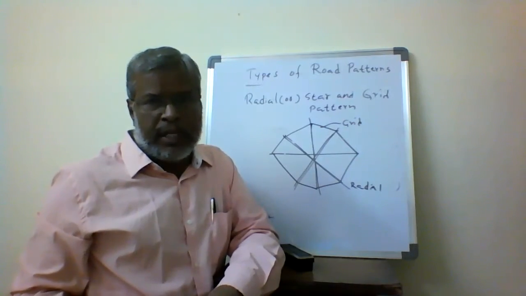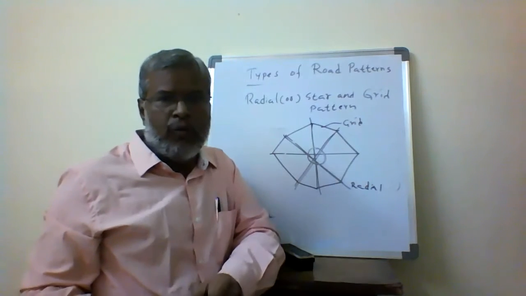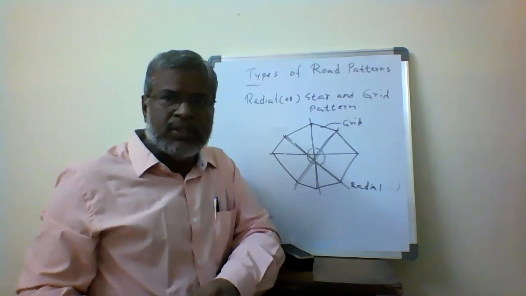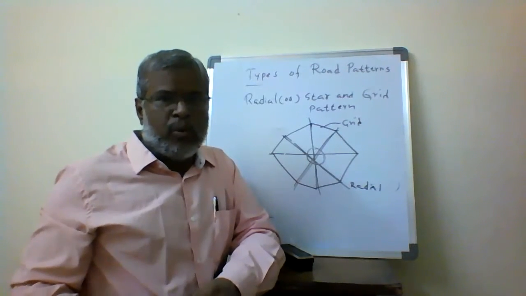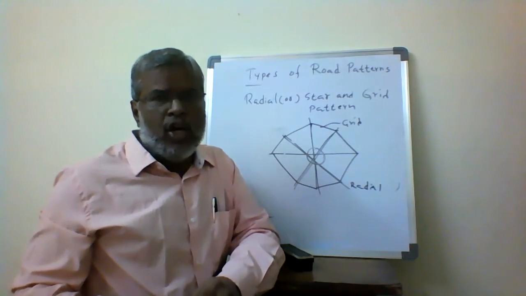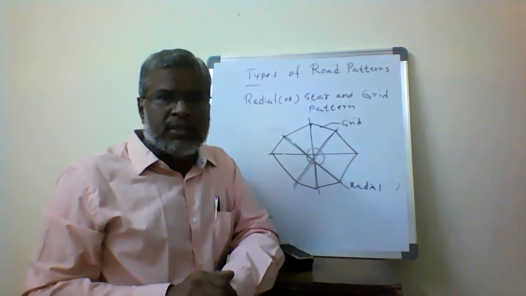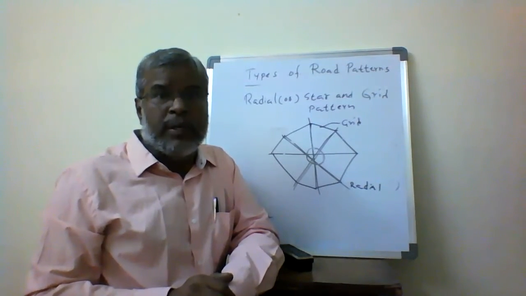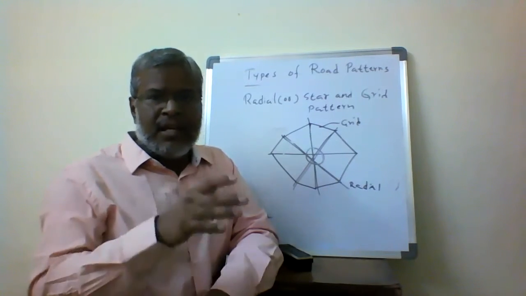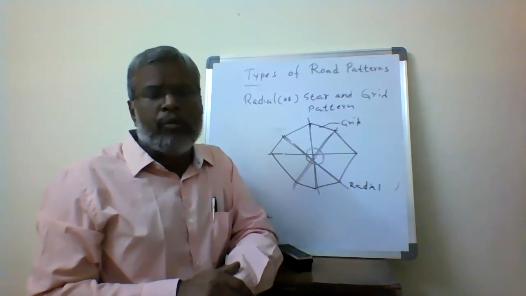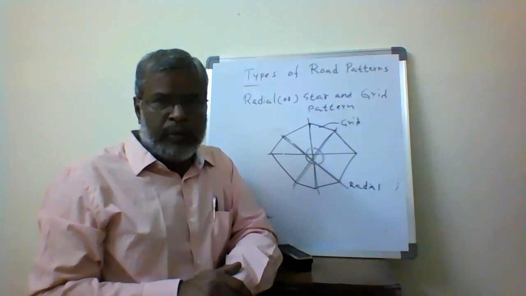In each grid the development takes place, and finally the main objective is reaching the central core area, for various purposes. We have to provide more establishments so that more revenue can be generated. One is free access, so there is no traffic congestion. The route network is designed like that. Entry and exit will be flexible, and development also takes place inside whatever road network we provide.